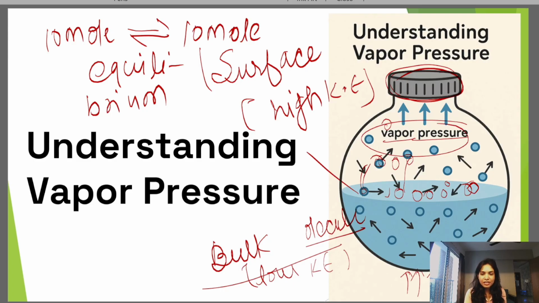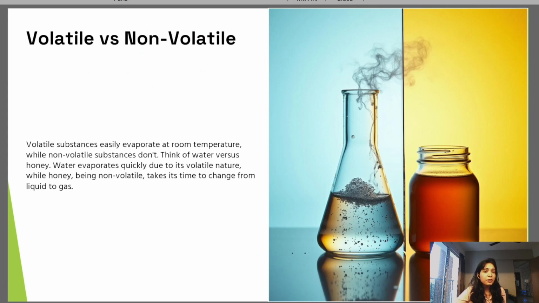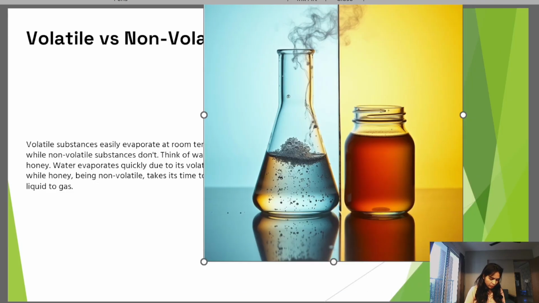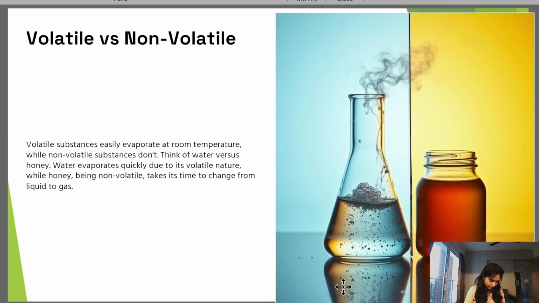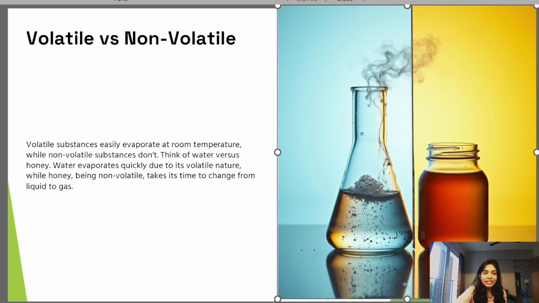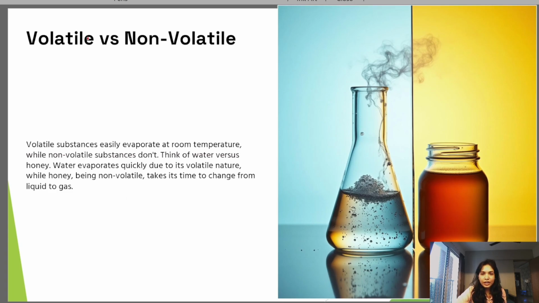Okay, I hope you understand this topic. Next we'll move to the difference between volatile and non-volatile substances. It is very easy. That type of solvent which can convert into vapor is known as a volatile solvent.